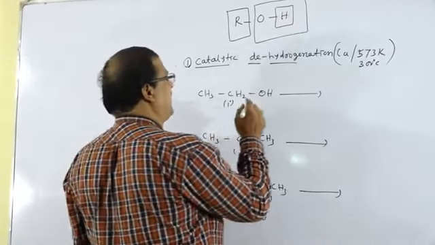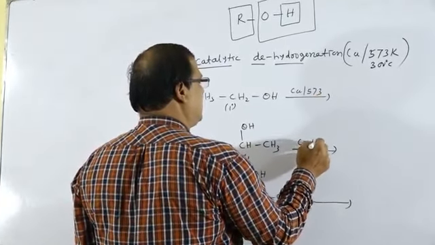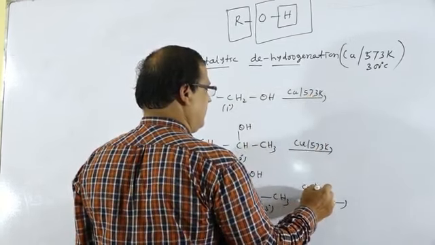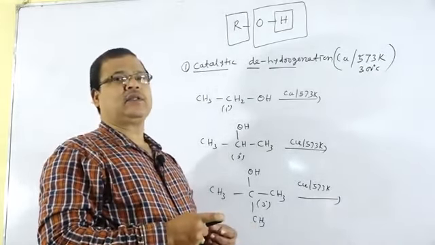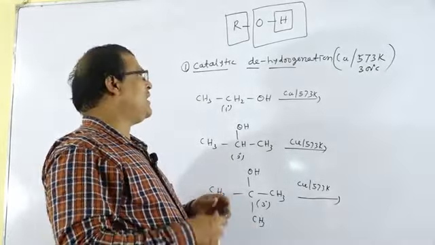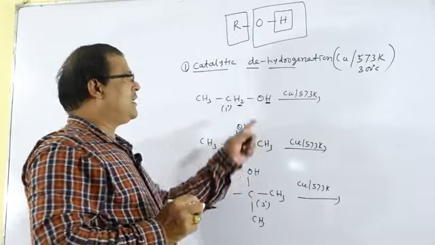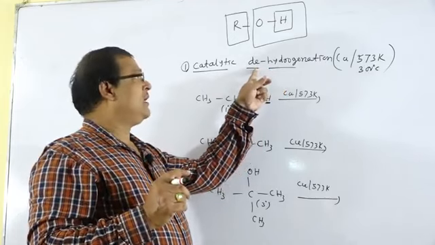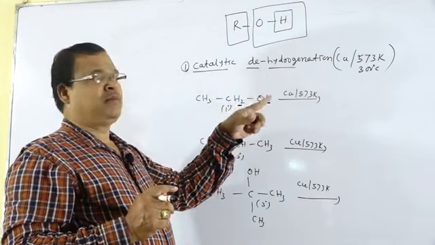So, if we take primary alcohol, all these are treated with copper at 573 Kelvin. In this case, copper has the ability to remove hydrogen: the H from the OH group and the H from the carbon atom to which the OH group is linked. So, that is the removal of hydrogen. Catalytic dehydrogenation means removal of hydrogen in the presence of a catalyst, that is copper at 573 Kelvin.